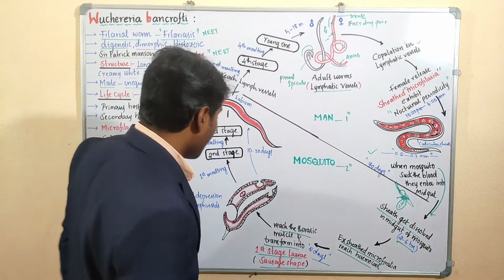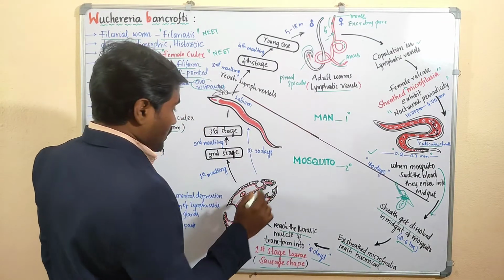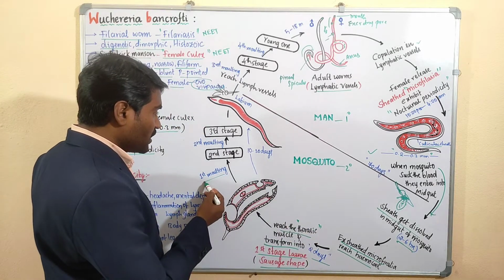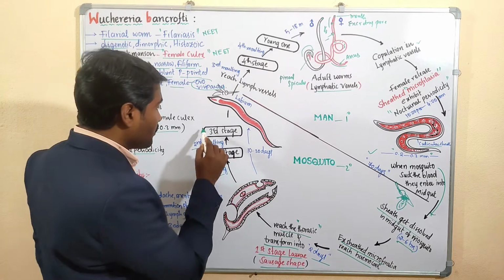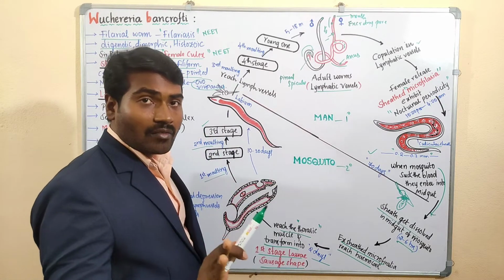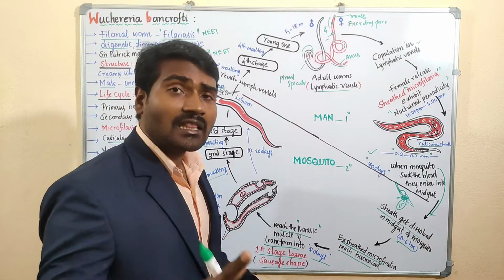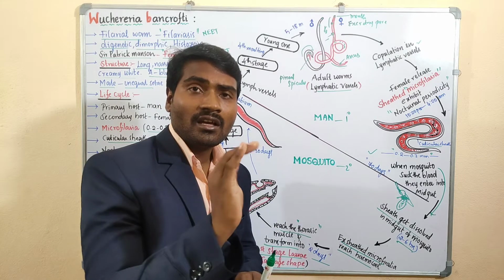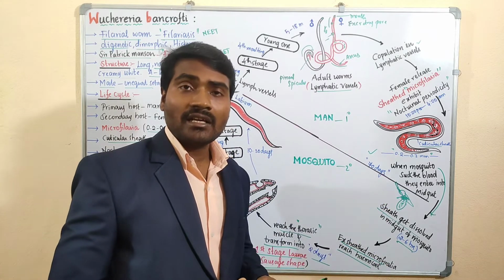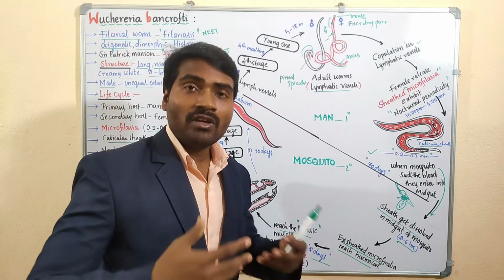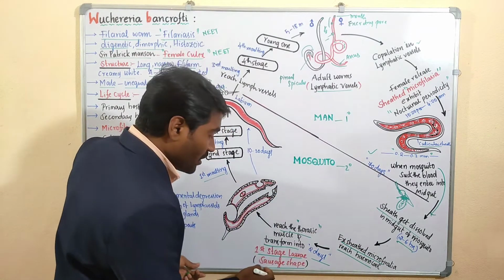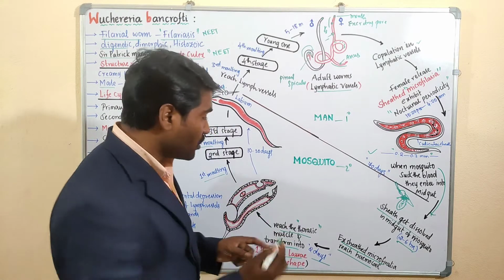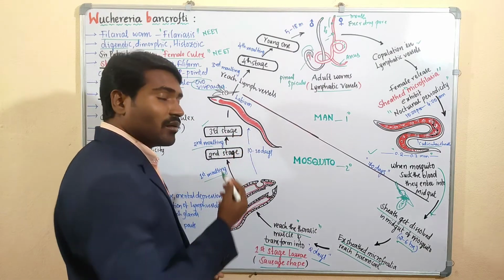Okay, right. Now here only, in the thoracic muscles, it undergoes first molting, second molting, and becomes the third stage microfilarial larva. It carries out 2 moltings. Molting is nothing but removing its outer layer, the sheath, removing the skin. How a snake removes skin, that process is called ecdysis or molting. The sausage shaped larva, or first stage microfilarial larva, undergoes first molting, becomes second stage, second molting, becomes third stage,